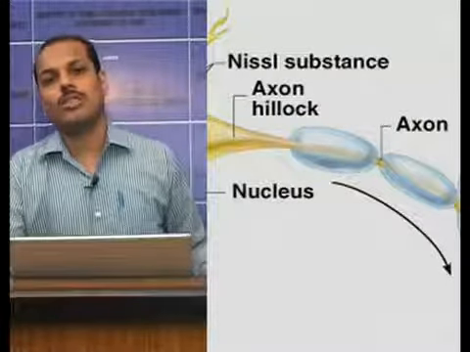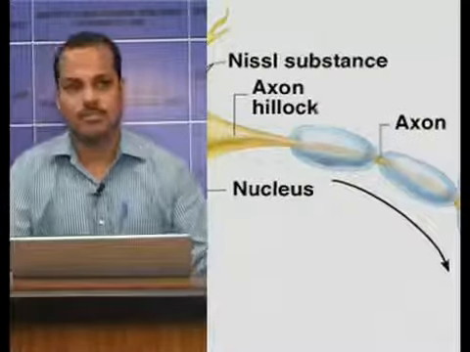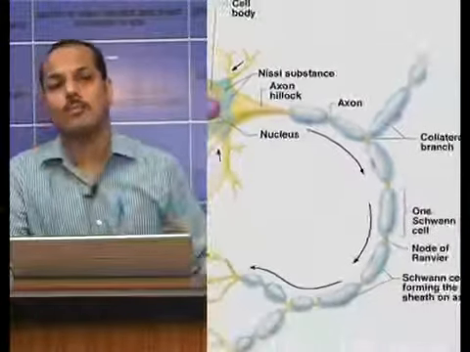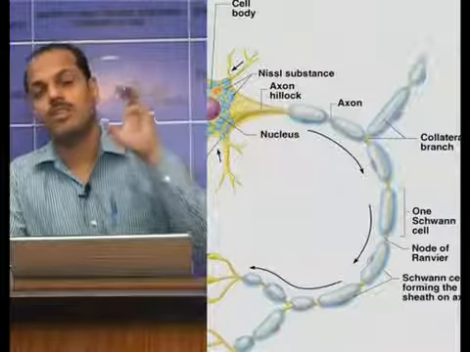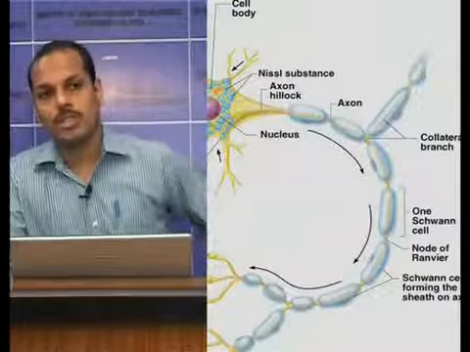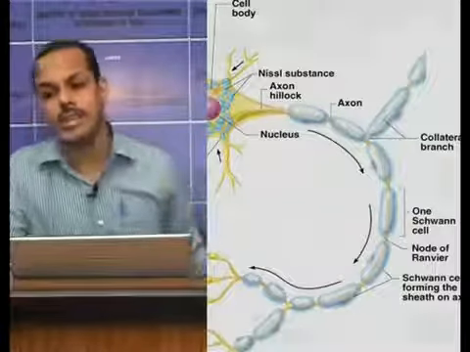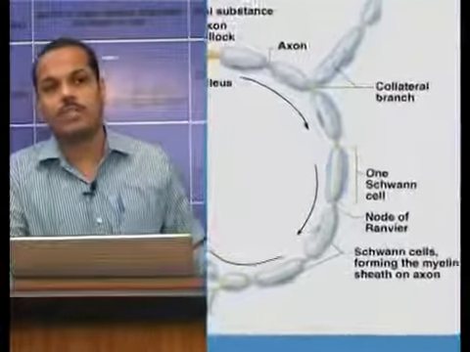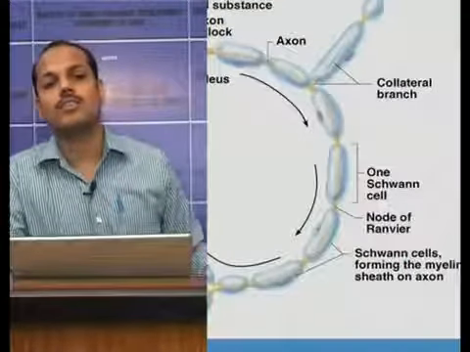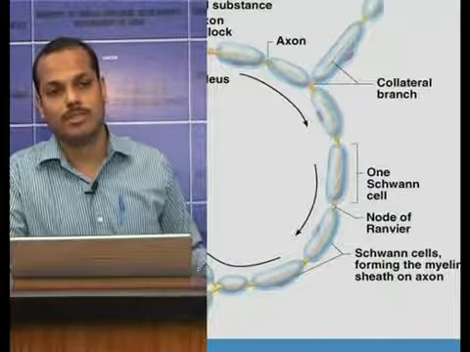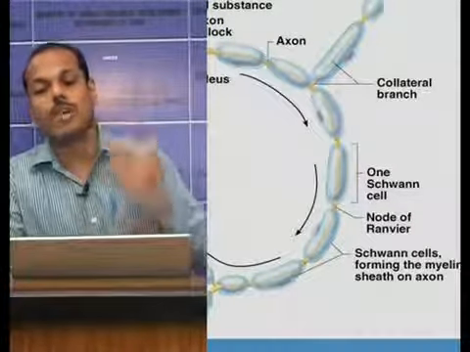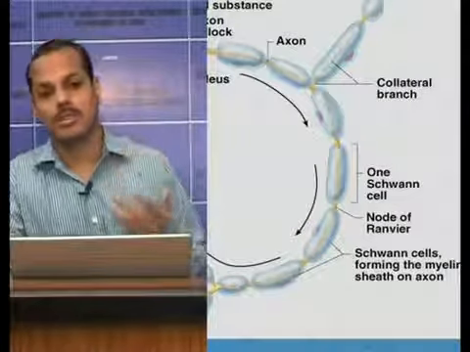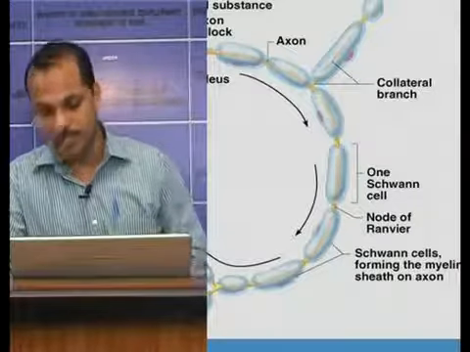Now, outside the axon there are certain sheaths called the myelin sheath. Then outside the myelin sheath there is another sheath called the neurolemma. Under the light microscope, there are lots of constricted areas between these myelin sheaths. These are called nodes of Ranvier. The majority of nerve fibers in our body are myelinated nerve fibers, and the myelin sheath is also present in the brain, spinal cord, preganglionic nerve fibers, etc. So, these are also myelinated.